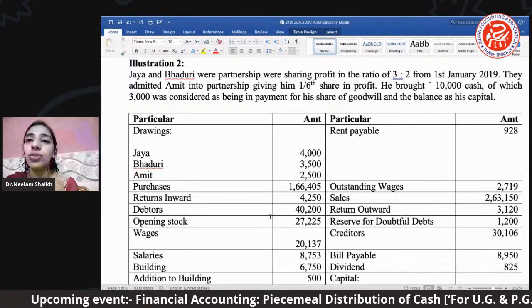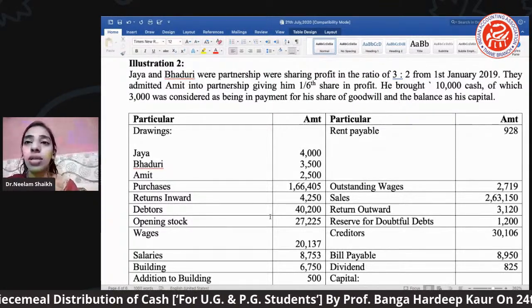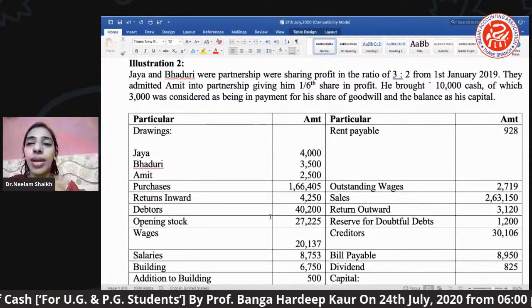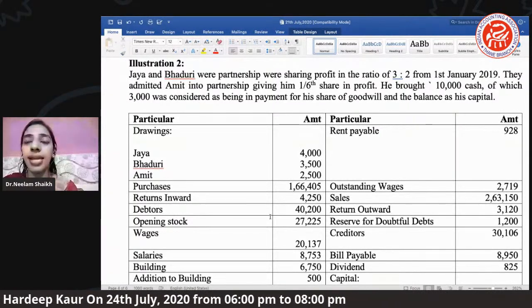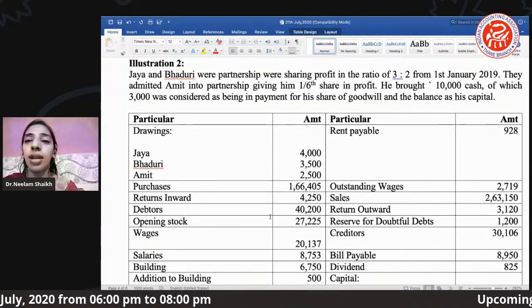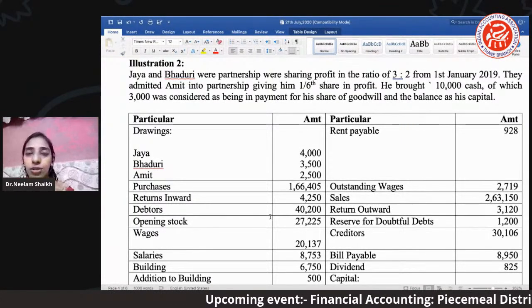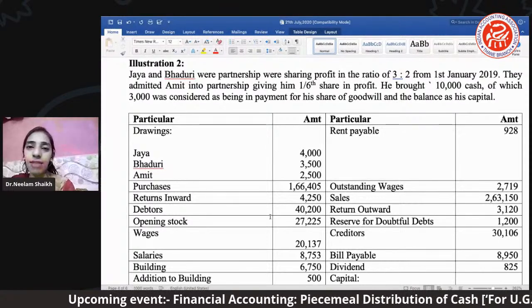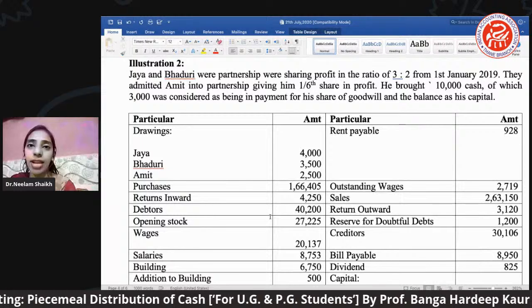So let's see the trial balance. What exactly does the trial balance show us? We have a trial balance, and I'll quickly read it out. It will help you identify whether it's a direct expense, indirect expense, direct income, or indirect income, so that accordingly it helps us to mark it, whether it's a P&L debit item, P&L credit item, or balance sheet item. This will help you to understand.